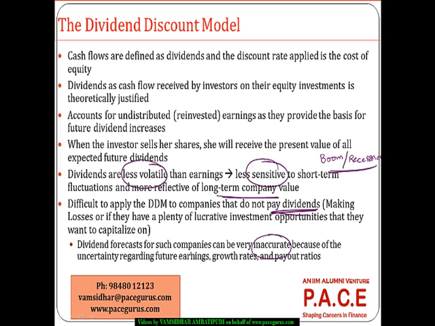All these things lie as uncertainties. Because of that, it becomes very difficult to use a dividend discount model to value companies which don't pay any dividend, or which pay a dividend very small compared to their typical growth rate.